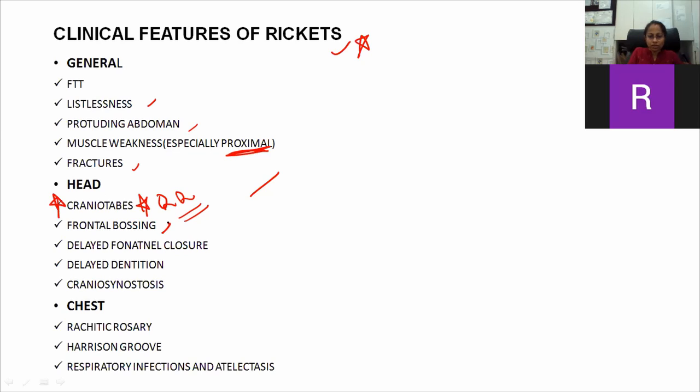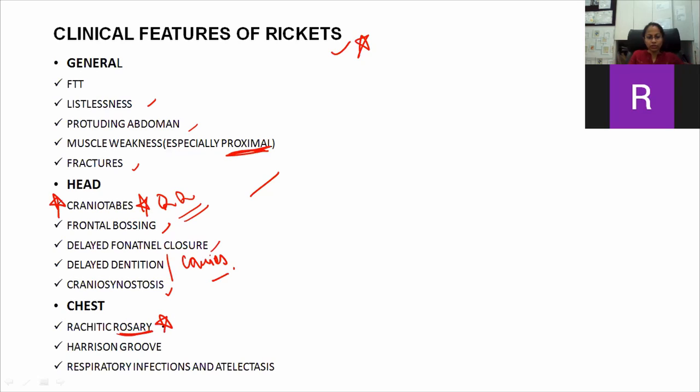Then frontal bossing, delayed fontanelle closure, delayed dentition, and caries. Caries is also seen in rickets. And craniosynostosis, that is abnormal fusion of the skull sutures basically. Next is the chest. There is rachitic rosary.